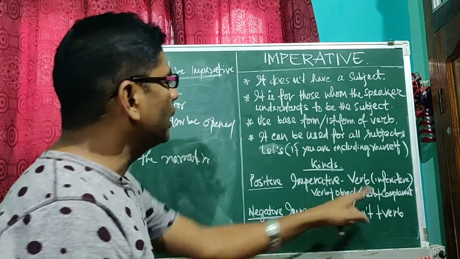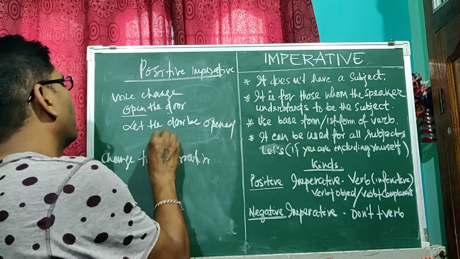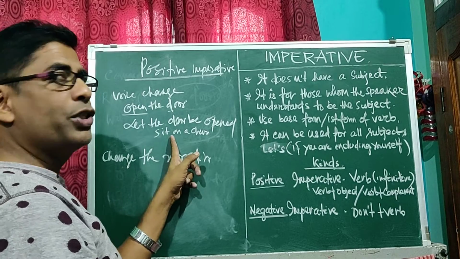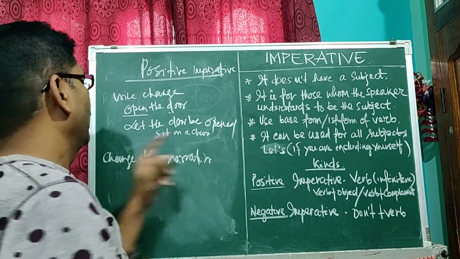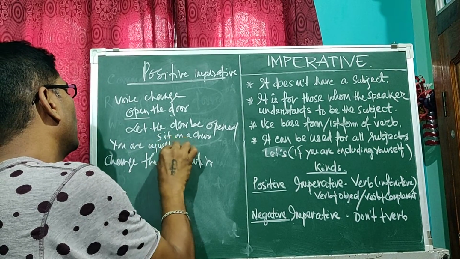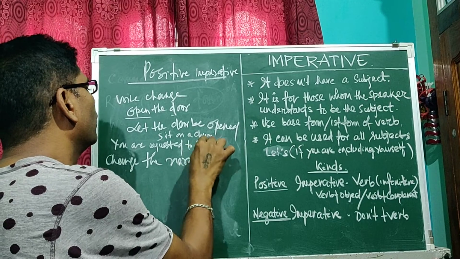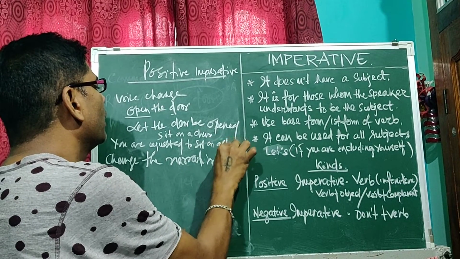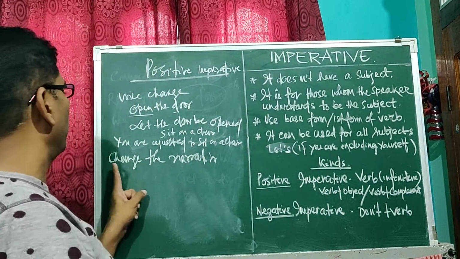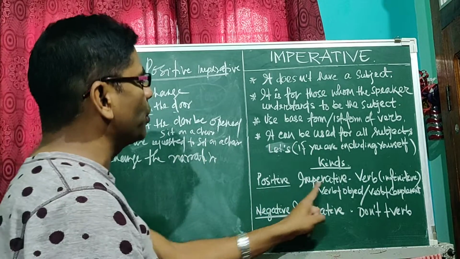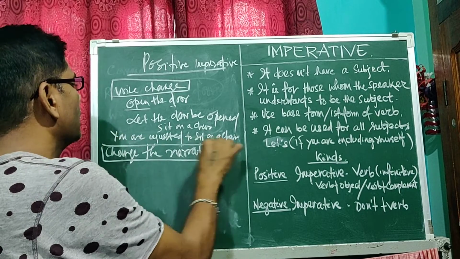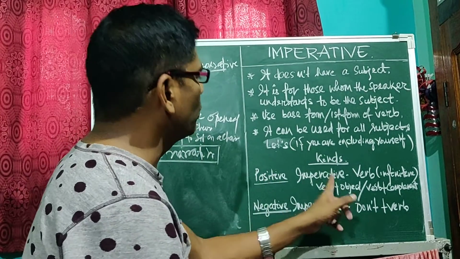If we go for the next one, verb plus complement, for example, sit on a chair. This voice change would be in a different way. You are requested to sit on a chair. This is the voice change of positive imperative. Now we should go for the change of narration of positive imperative. We have discussed the voice change. Now we will discuss the change of narration to positive imperative sentence.